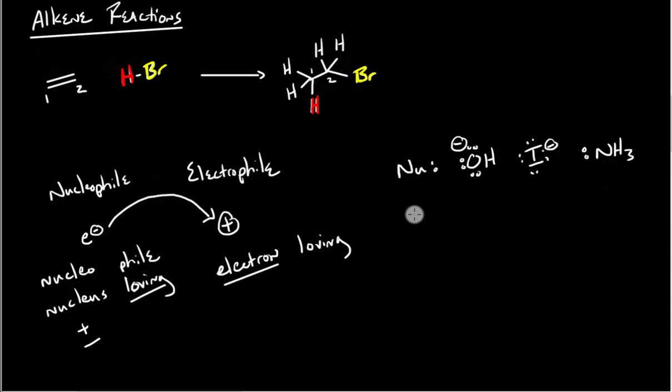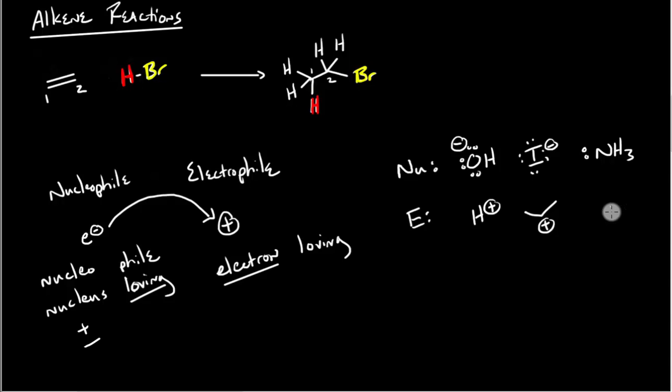Just like with the nucleophiles, let's give some examples for the electrophiles. You can have an H+. This H+ has a positive charge, and because it has a deficit of electrons, it would be an electrophile, and it could be attacked. Another example would be this carbon in the center. It has a positive charge, and this carbon doesn't have a very large electron density, so it could be attacked by a nucleophile. Just like before, we have two examples of formal positives for a molecule that could be attacked.